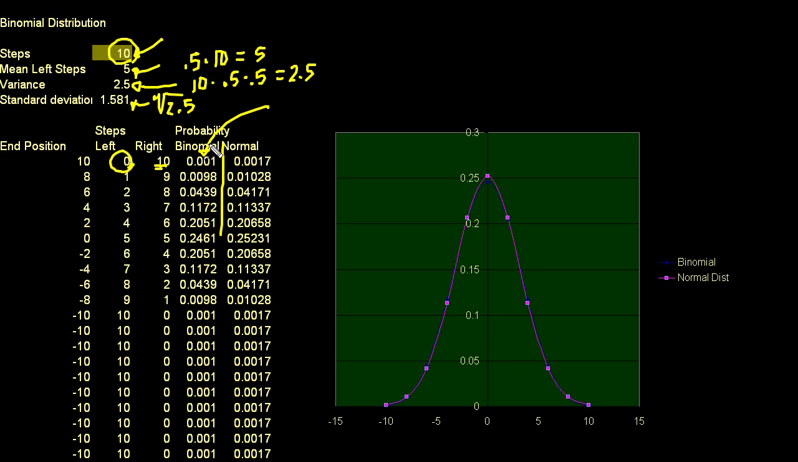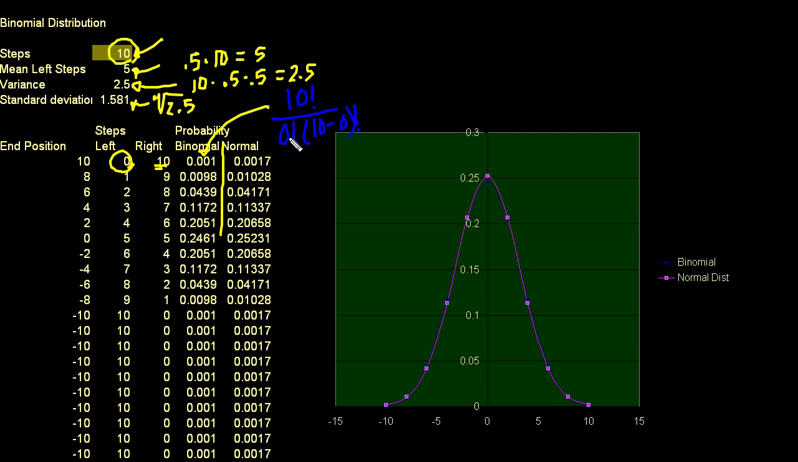So the blue is for binomial. What I have here is how many total steps? There's a total of 10 steps, so 10 factorial. That's the number of trials I have. Of that, I'm choosing 0 to go left, so 0 factorial divided by 10 minus 0 factorial, right?